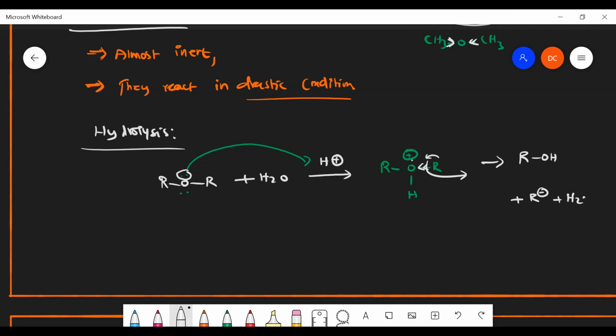Here, if I use water, then what will be my product? Okay, here I can get ROH as my product. It can leave behind the electrons and donate electrons here, so it can leave as R plus. So OH minus from the water can attach to form alcohol as my product along with H plus. So initially we use the acid as a catalyst that is regenerated after the completion of the reaction.